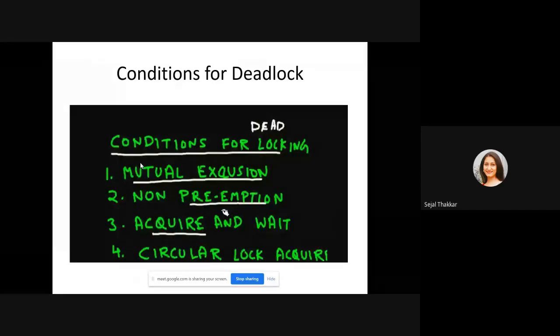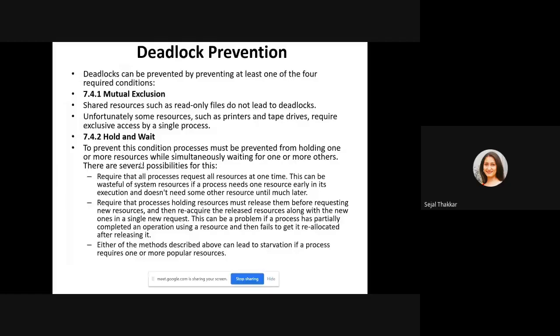So the conditions for the deadlock are mutual exclusion, hold and wait, no preemption, and circular wait. Mutual exclusion. What is the meaning of hold and wait, no preemption, circular wait? You already heard about all these words in the previous subject. Let me know what is mutual exclusion.